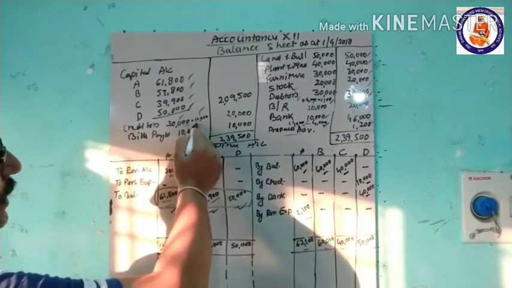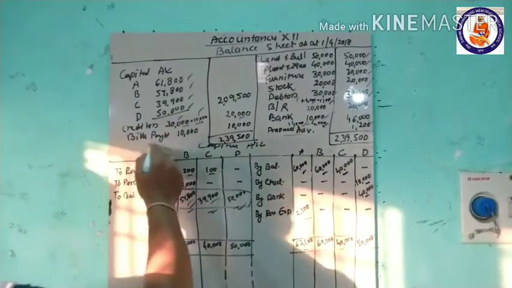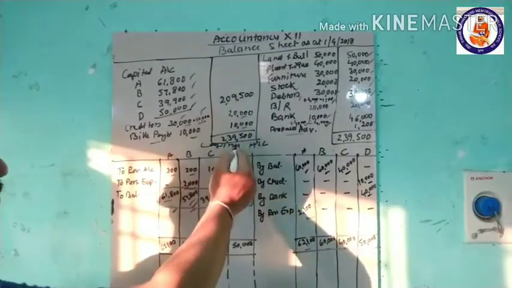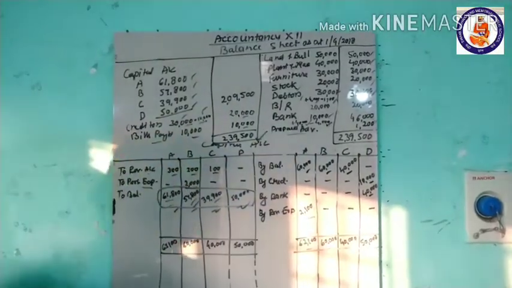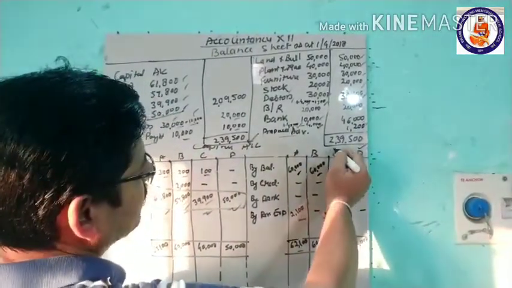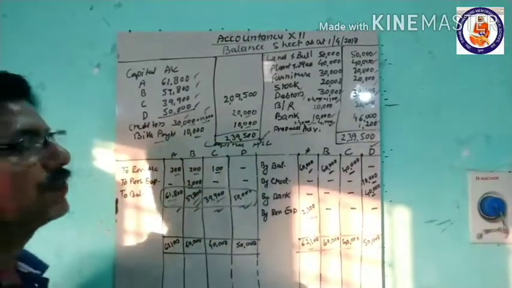So these creditors were reduced and have become 20,000. And bills payable was shown as 10,000 here. If we take the total of this, it comes to 2,39,500 on the liability side. And if we come to the asset side, the total is also 2,39,500. This way this is done.